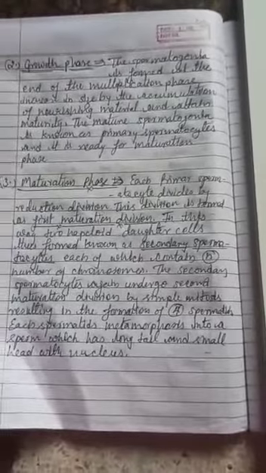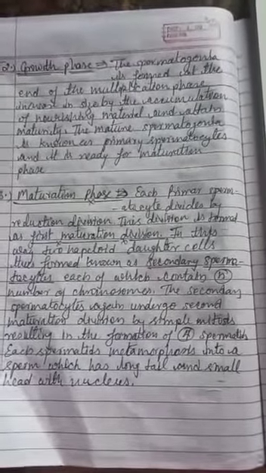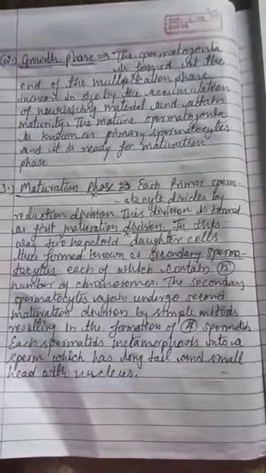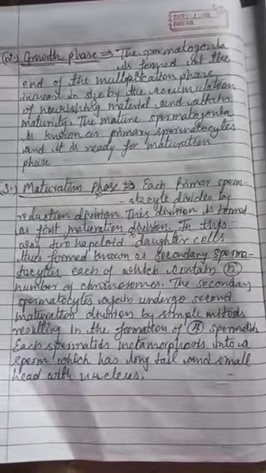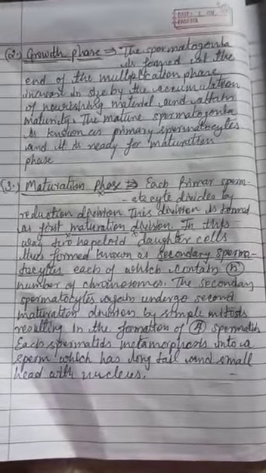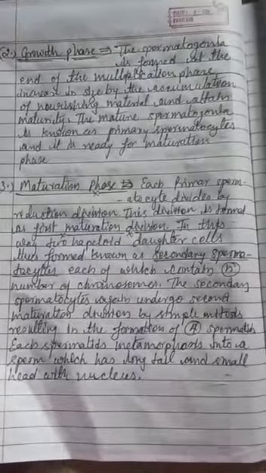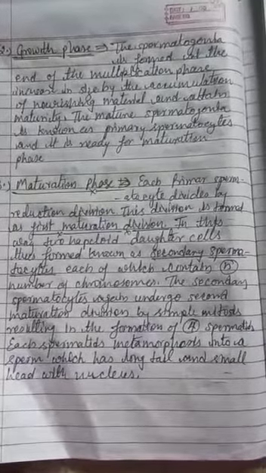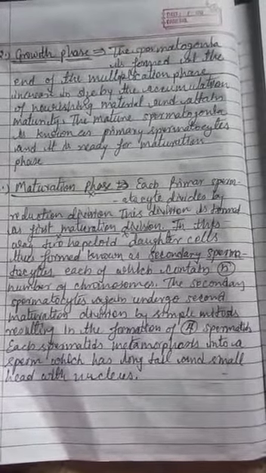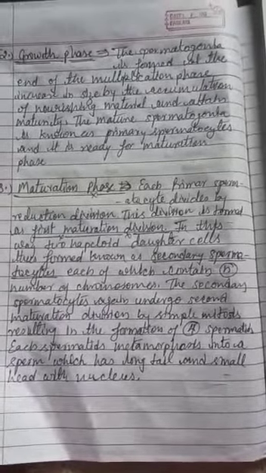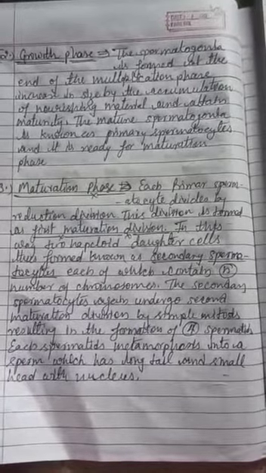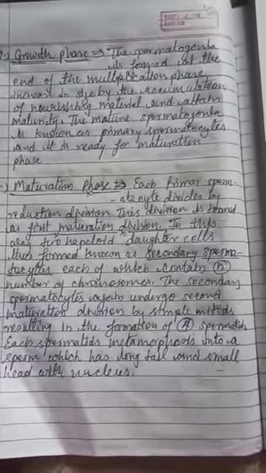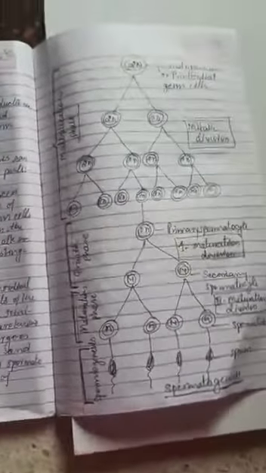And third phase is the maturation phase. In maturation phase, each primary spermatocyte divides by reduction division. This division is termed as the first maturation division. In this way, two haploid daughter cells form, which are known as secondary spermatocytes, each of which contains n number of chromosomes. The secondary spermatocytes again undergo second maturation division by simple division and form the 4 spermatids. Each spermatid undergoes metamorphosis and changes into sperm, which has long tail, small head and nucleus. This is the maturation phase.